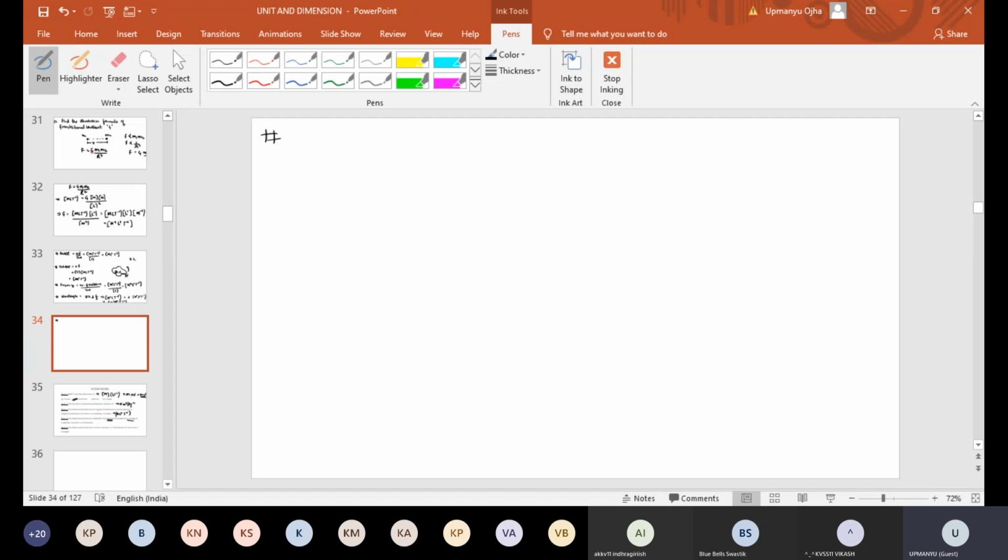Next is surface tension. The formula of surface tension is T equal to F by L, where F is the force and L is the length. So surface tension is defined as force per unit length. Can you find the dimensional formula of surface tension?